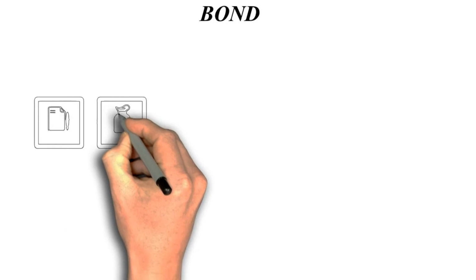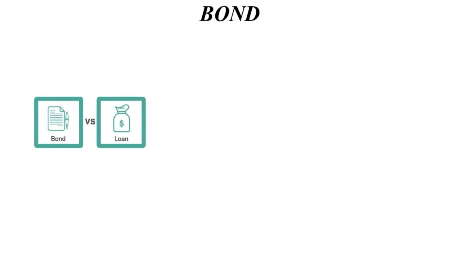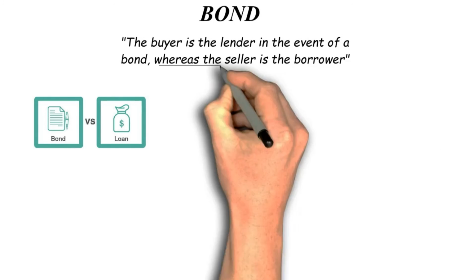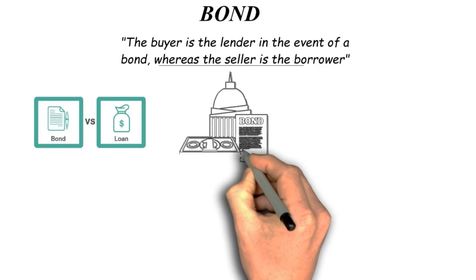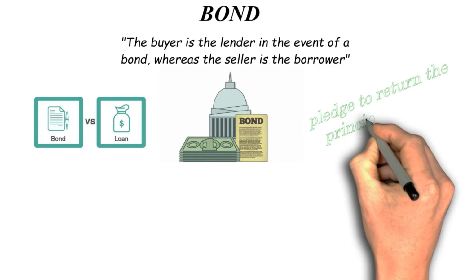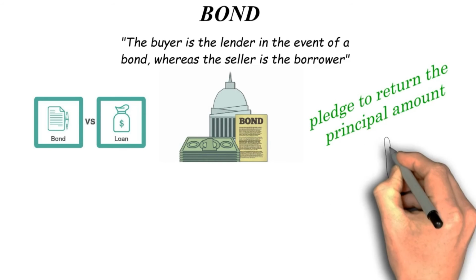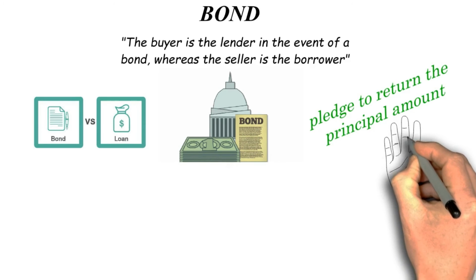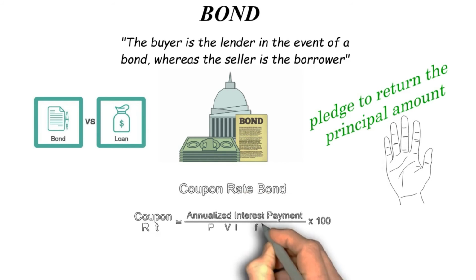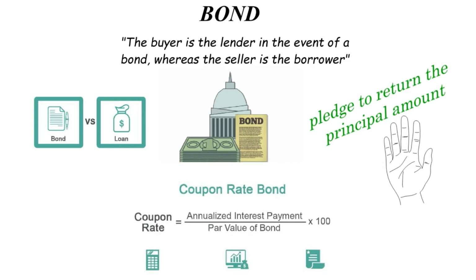Bond. A bond is comparable to a loan, but with several important distinctions. The buyer is the lender in the event of a bond, whereas the seller is the borrower. In general, the bond issuer or seller is a government entity or a business. When they issue the bond, they pledge to return the principal amount, or the amount borrowed, on a certain maturity date in the future. Additionally, they will pay periodic interest to the bond buyer at a rate known as the coupon rate.